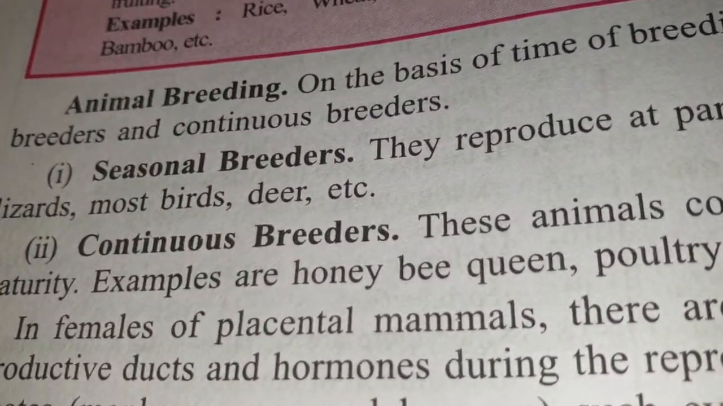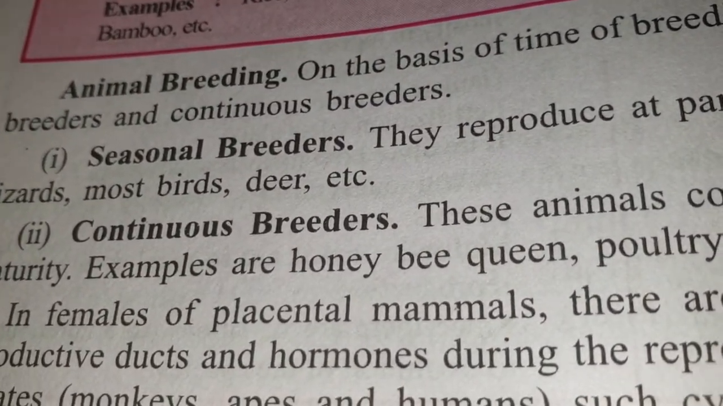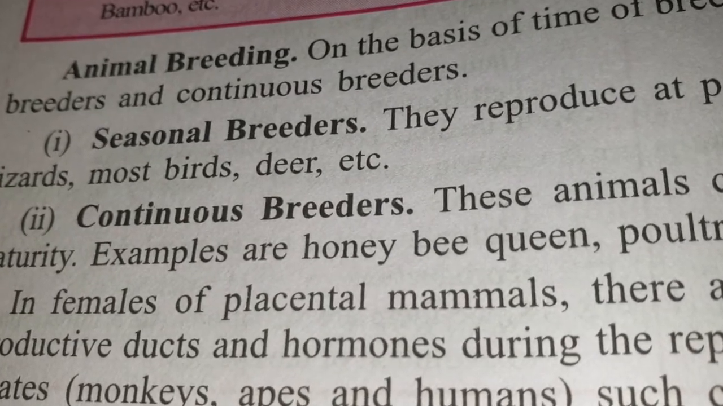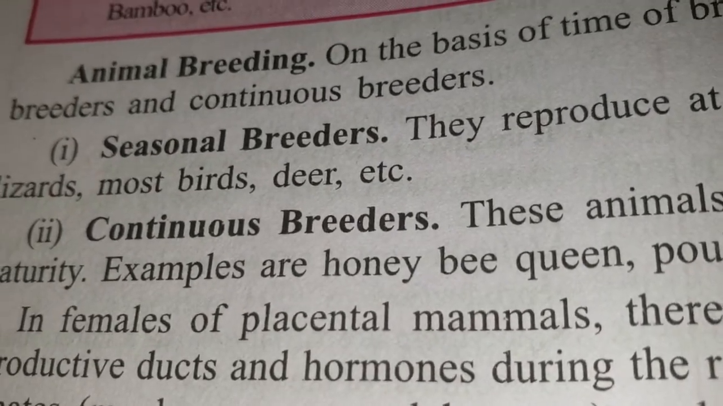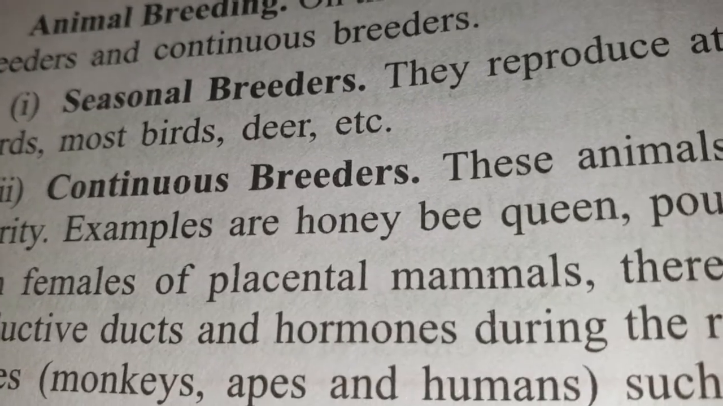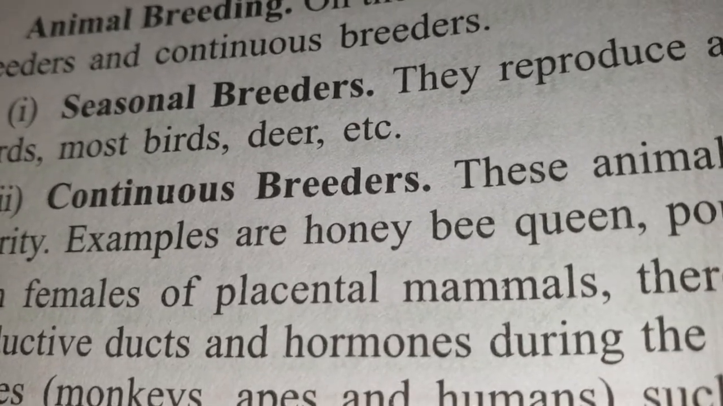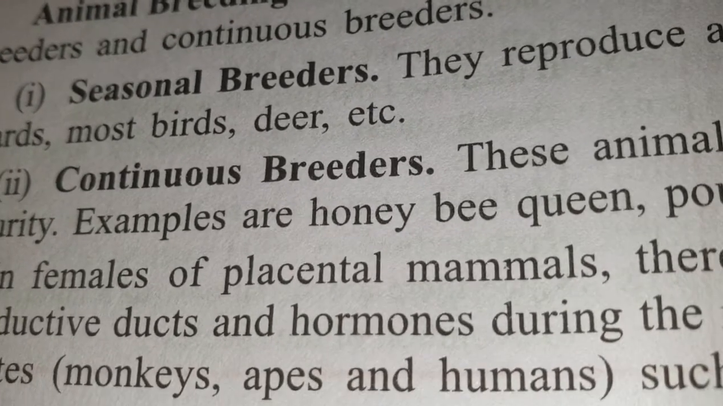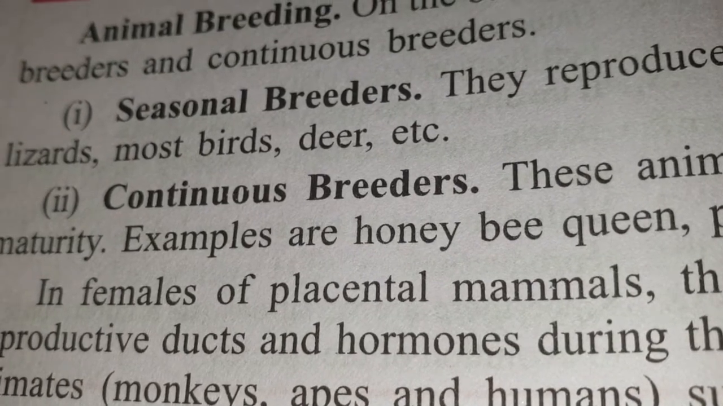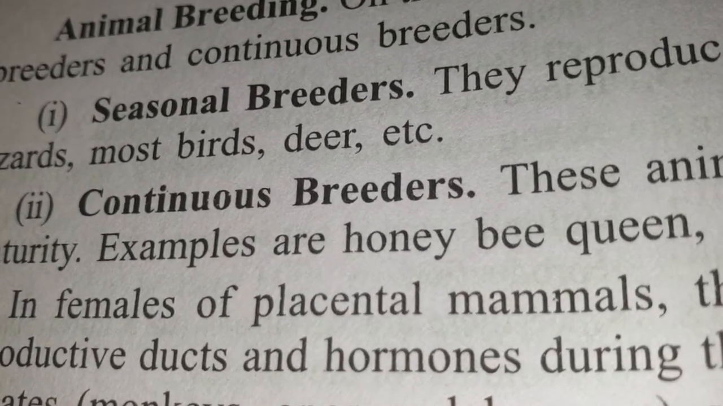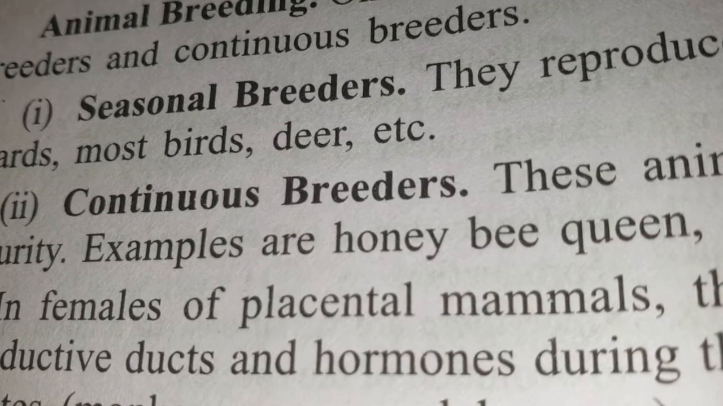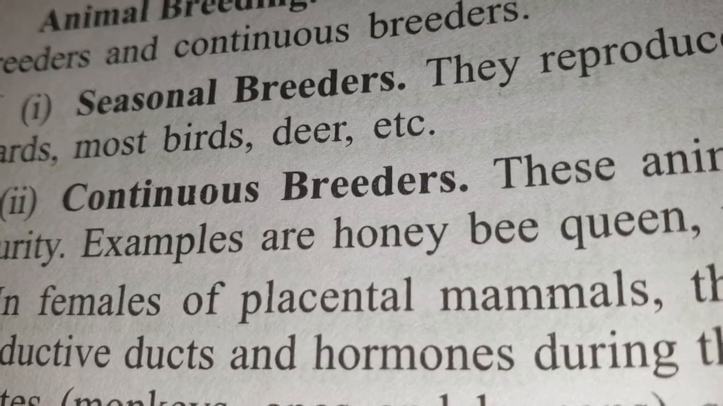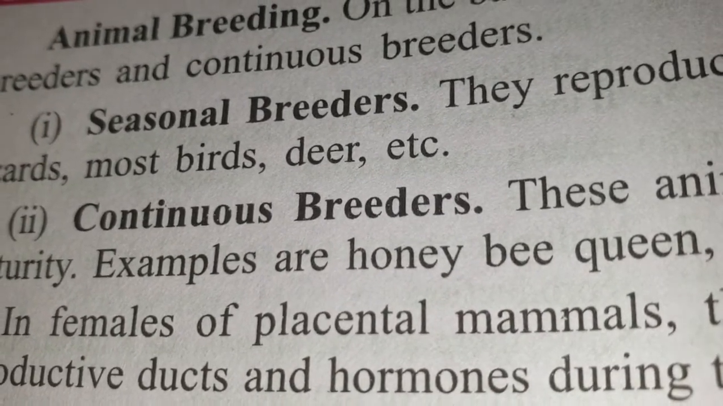Now, seasonal breeders are those which breed only in a particular season. For example, birds, frogs, lizards, they breed only during a particular season. And continuous breeders are those which continue to breed throughout their sexual maturity. For example, cattle and humans are continuous breeders.